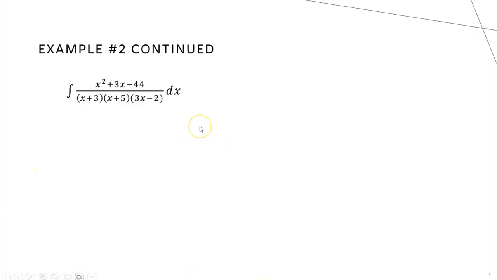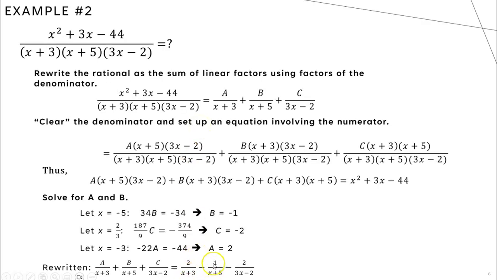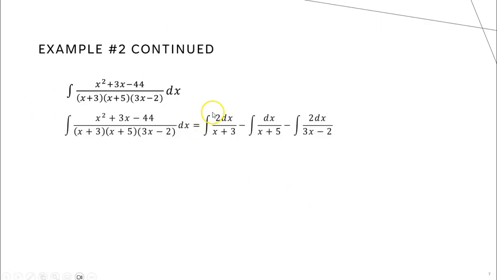Okay, so what this means is, since I just found it on the previous slide, this decomposed into 2 over x plus 3 minus 1 over x plus 5 minus 2 over 3x minus 2. Now I can split this integral into the integral of 2 dx over x plus 3, minus the integral of dx over x plus 5, minus the integral of 2 dx over 3x minus 2. Can I find each of these integrals separately? You bet. So this first integral is going to be 2 times the natural log of the absolute value of x plus 3, minus the natural log of the absolute value of x plus 5, minus 2 times the natural log of the absolute value of 3x minus 2, divided by 3.